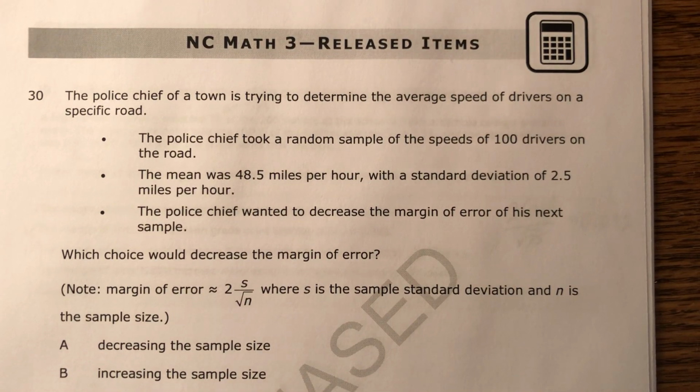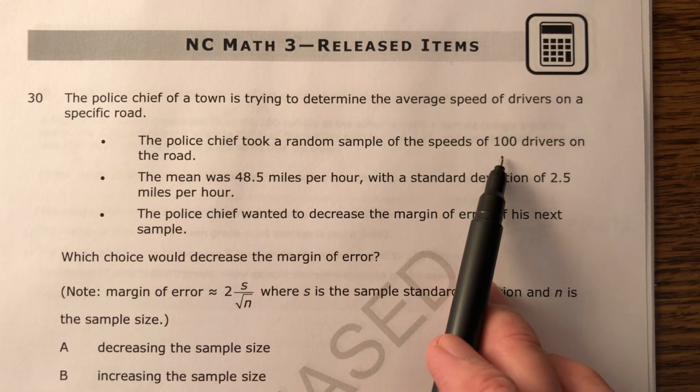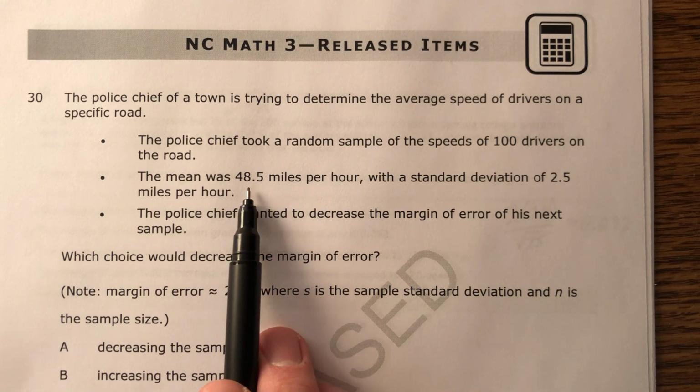Okay, let's read this one. The police chief in a town is trying to determine the average speed of drivers on a specific road. The police chief took a random sample of the speeds of 100 drivers on the road. The mean was 48.5. I almost said 85.